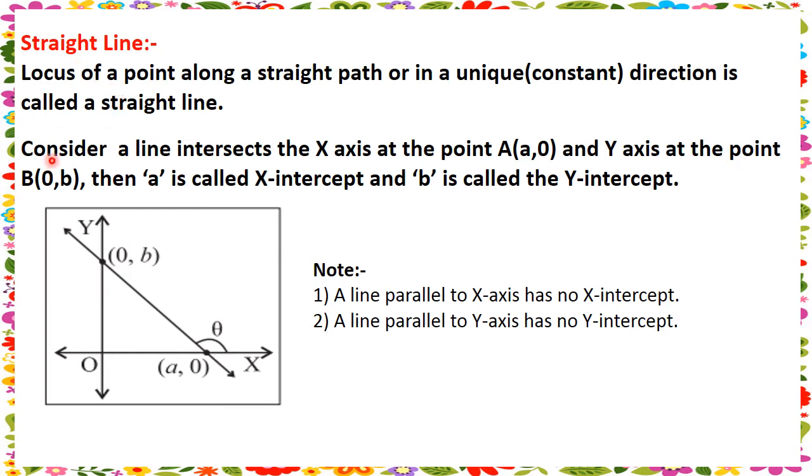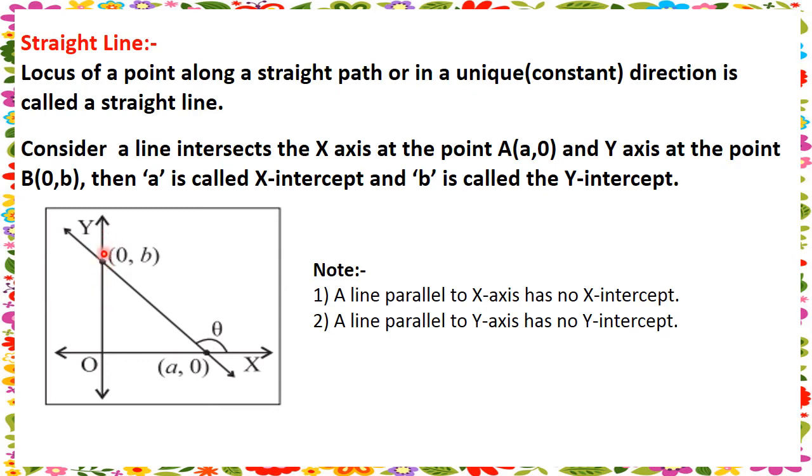Straight line. Now consider a line that intersects the x-axis at the point A(0) and the y-axis at the point (0, B). Then A is called the x-intercept and B is called the y-intercept. This point is very important. You can look at the diagram and understand it easily. This is the line, which intersects the x-axis at A. That is, this point is A. And this point on the y-axis is B only.